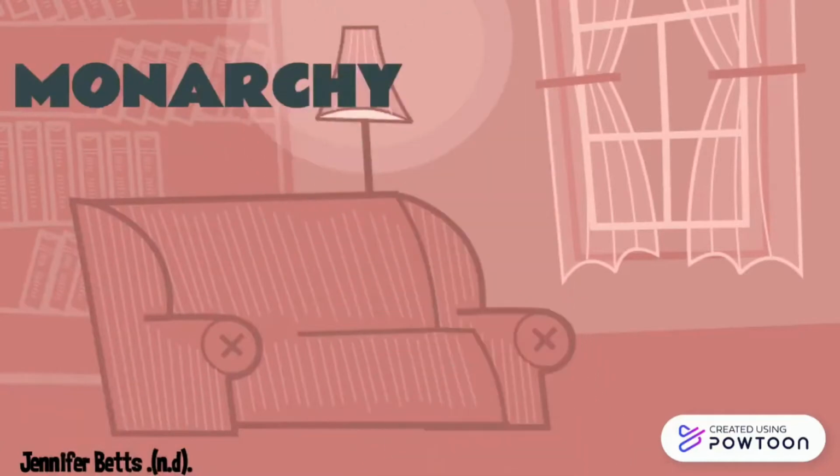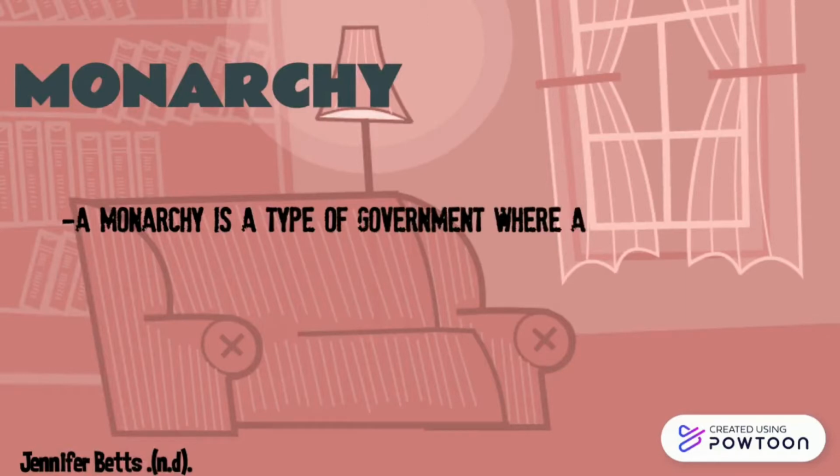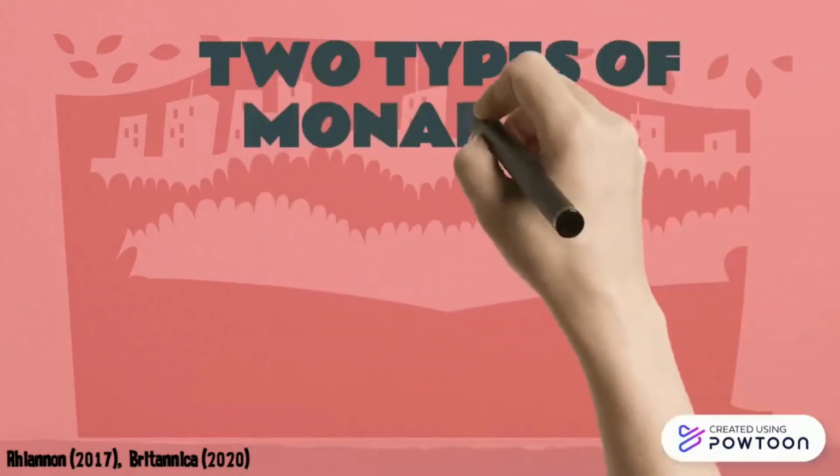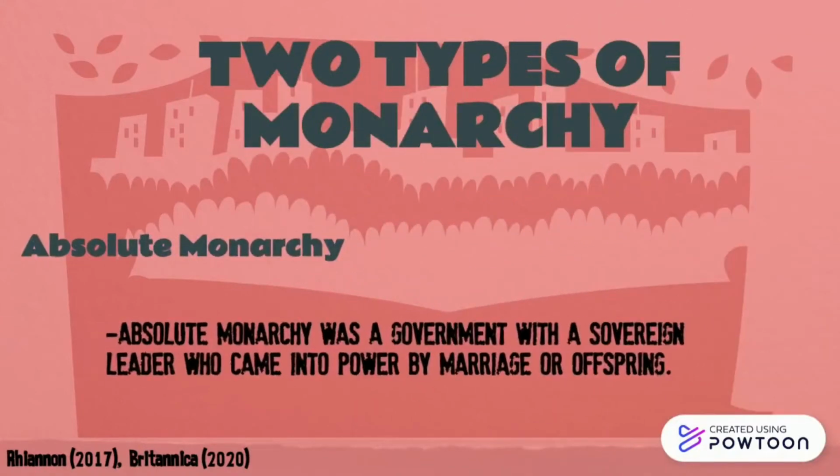Monarchs are the head of the state. They usually both hold and achieve their position through the right of hereditary succession. So the first type of monarchy is the absolute. In this type of government, the powers of the monarch, aka king or queen, are absolute. Their word is law and their people have no say.